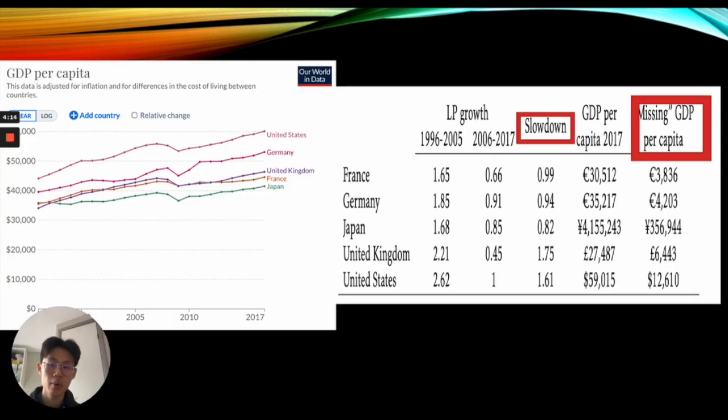So why is this topic important? Though we could say the GDP per capita did rise in the United States, Germany, United Kingdom, France, and Japan from 1997 to 2017, what we should never forget is that there is a slowdown in productivity growth. For instance, in the United States, this figure is only 1.61. This led to a missing GDP per capita of 12,000, which is a large figure, and we should certainly explore the factors that induce this slowdown in productivity growth in order to potentially improve our GDP per capita performance in the future.